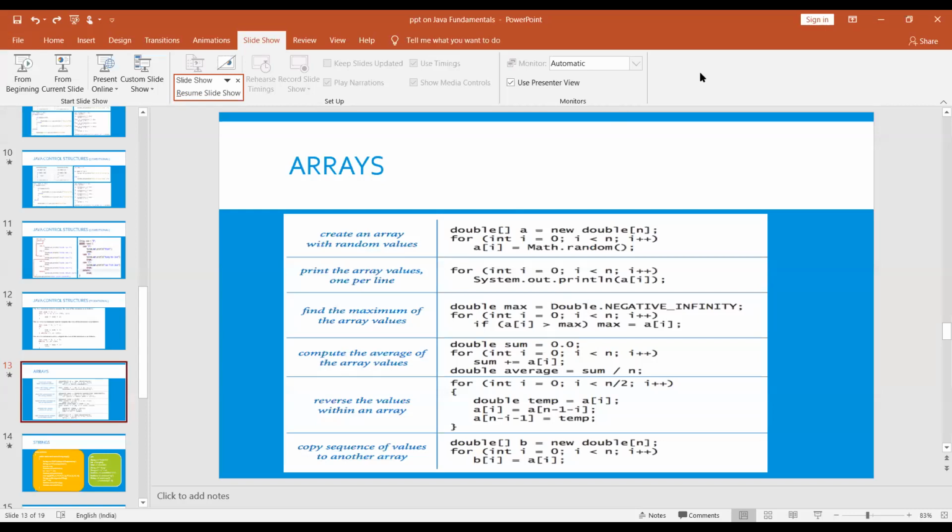Till now, do you have any doubts? Here in Java, pointers are not accepted. The pointers are not accepted by Java.